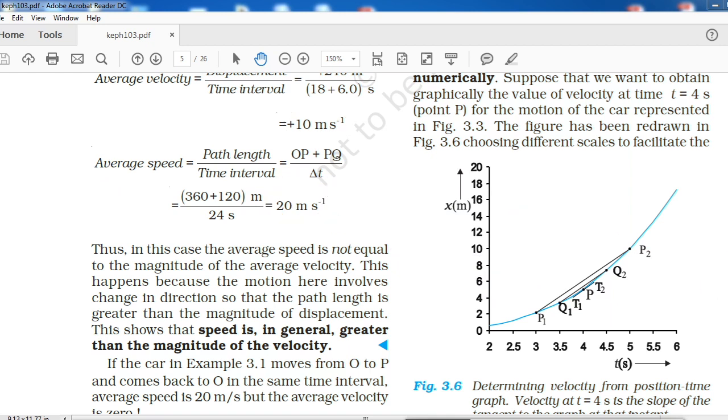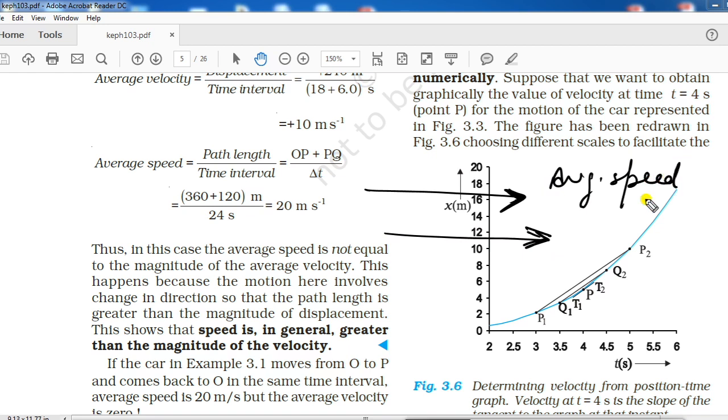While if throughout we traveled in the same direction, in that case only will average speed be equal to average velocity. Otherwise you will get a difference.